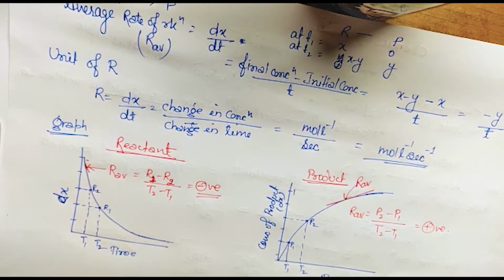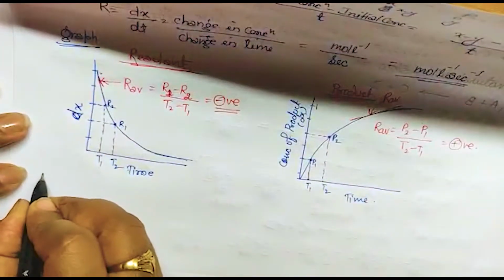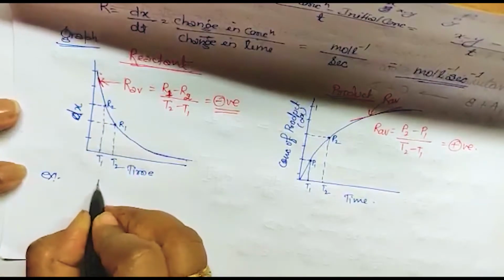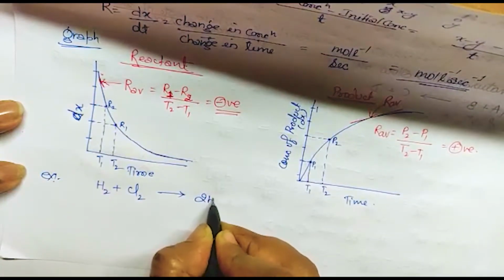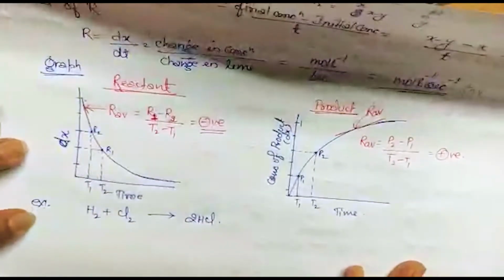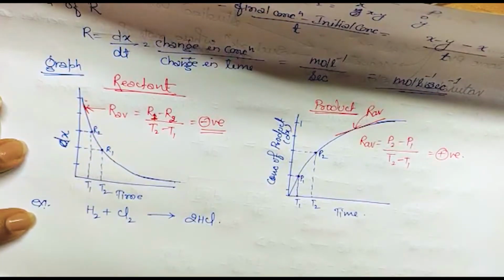So the questions I will give you in slide form, and you will do them. Let's do one example over here. Suppose I am giving you H2 plus Cl2 changing into 2HCl. How will you write the rate of reaction?